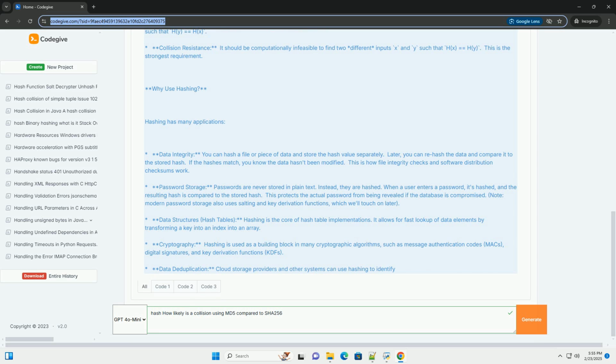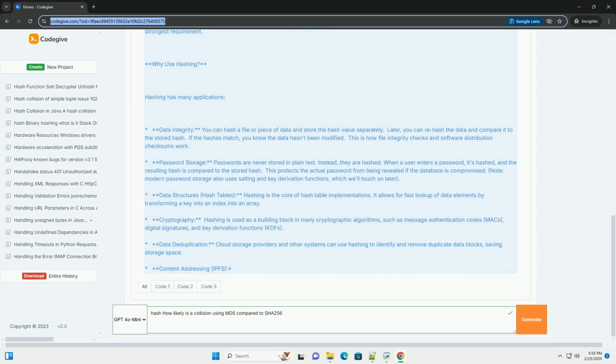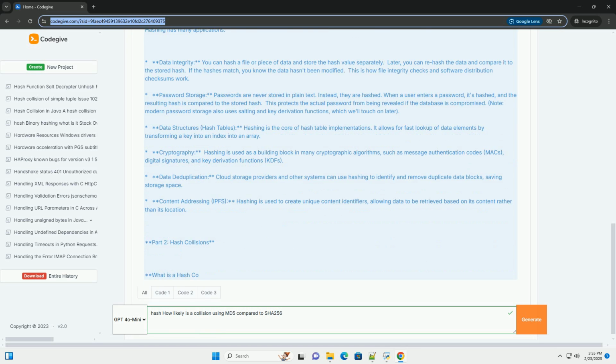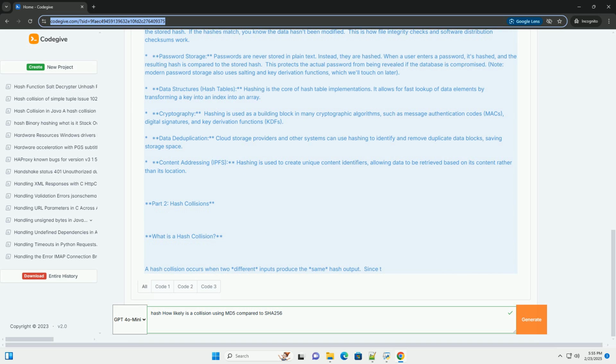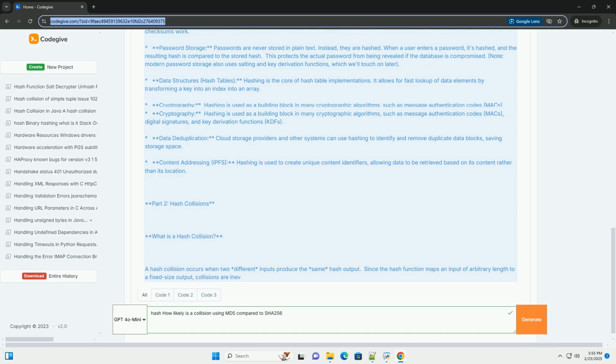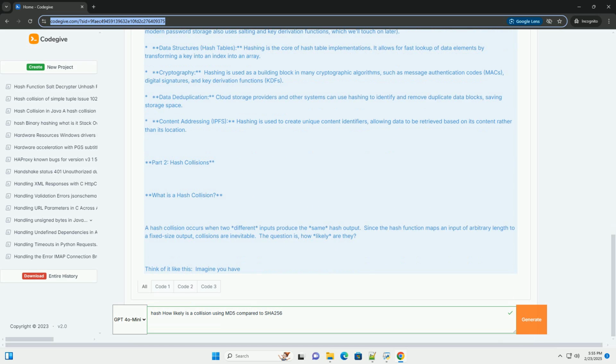Efficient: hashing algorithms are designed to be fast to compute. Preimage resistance, one way: it should be computationally infeasible to find the original input data given only the hash value. You can't reverse the hash.